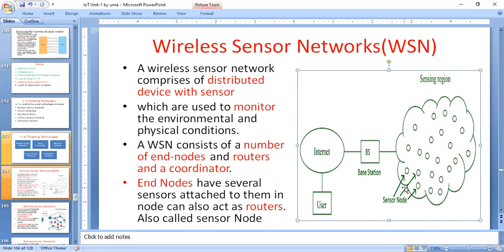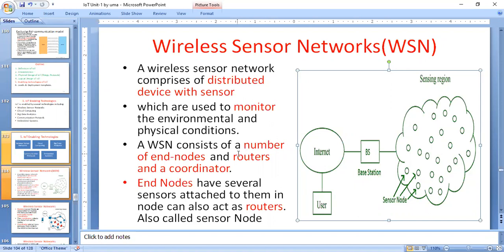Environmental condition means, for example, the weather information. That means it will monitor the physical parameters from the environment, the physical environment: temperature, humidity. Like that, it will monitor all physical conditions. Not only that, in the case of a health monitoring system, it will identify the physical condition of a patient. Like that, you have wireless network systems.